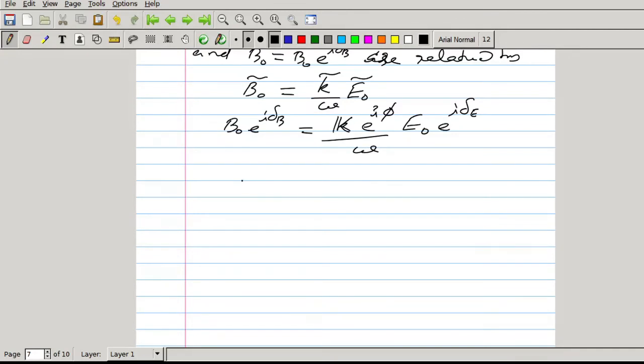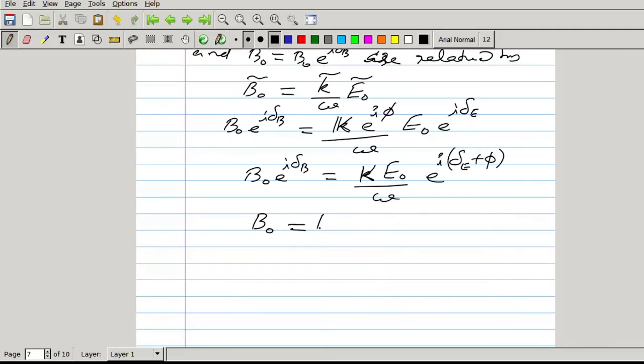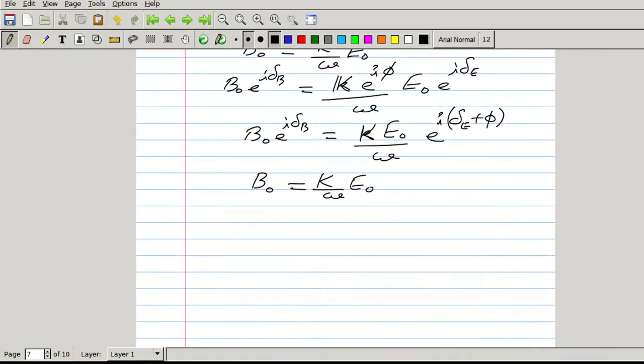Or we can write B0 e raised to i delta B is equal to K E0 by omega e raised to i (delta E plus phi). The amplitudes are related by the equation B0 equal to K by omega E0, equation number 33.